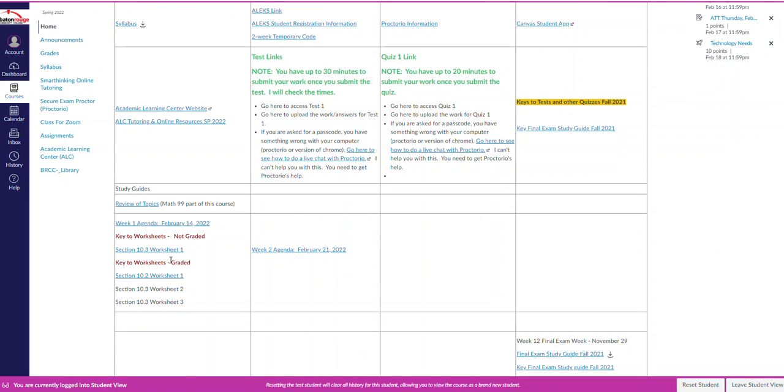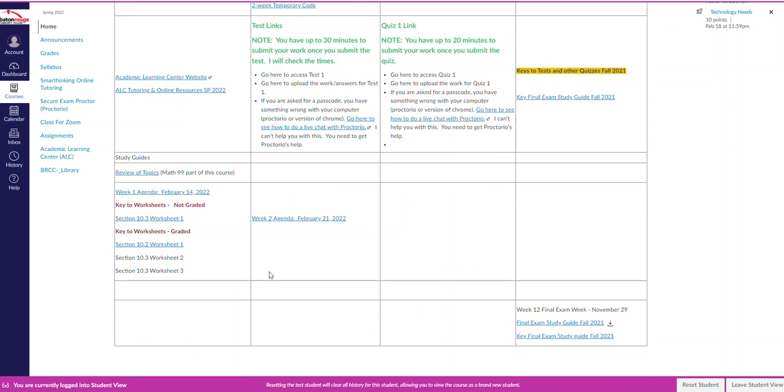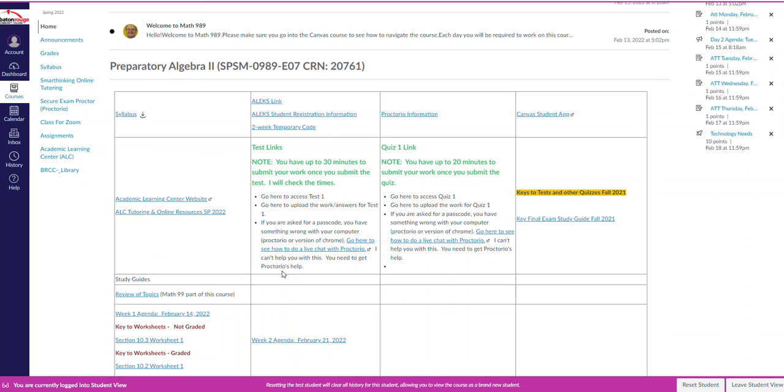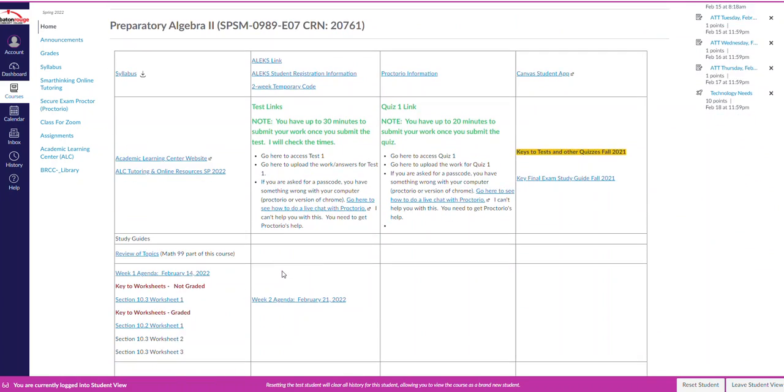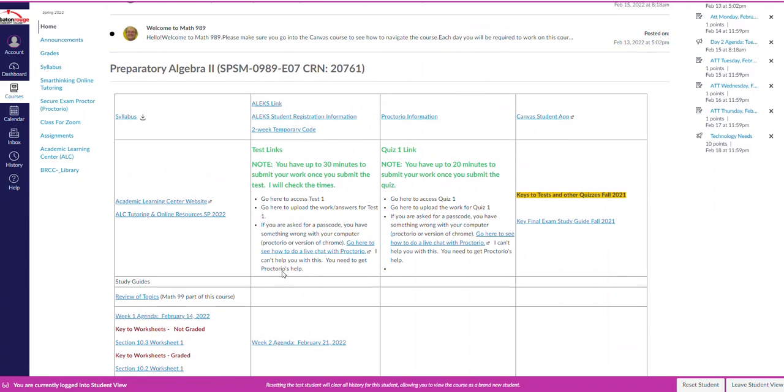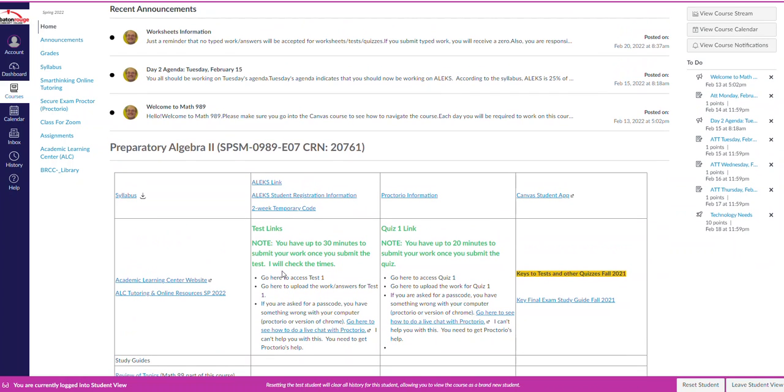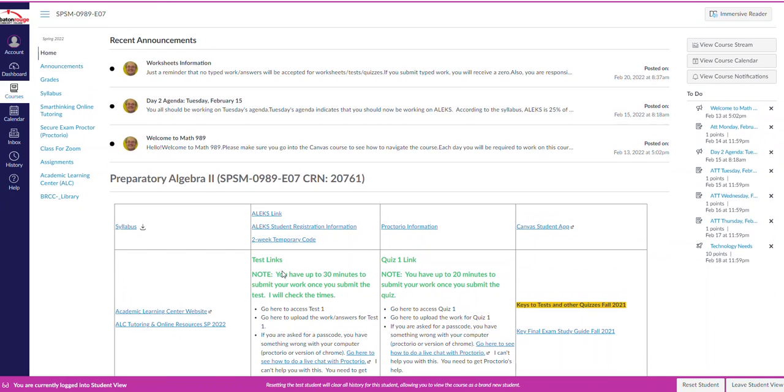See where it says keys to worksheets graded? The keys to those worksheets, I'm going to post probably Tuesday of this week, for those 3 worksheets you see here. And I think that's all I wanted to mention in this summary. If there's anything else that I remember, I will send it to you in an email, and I will also put it in announcements.